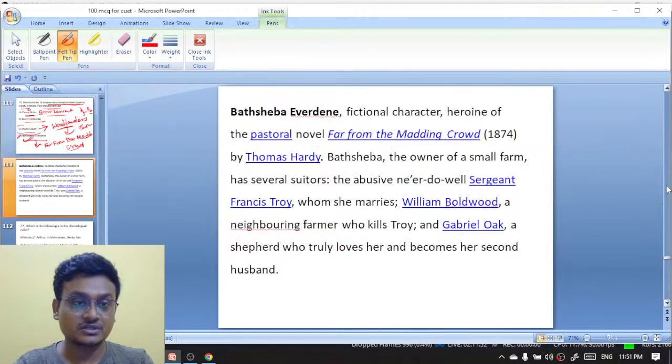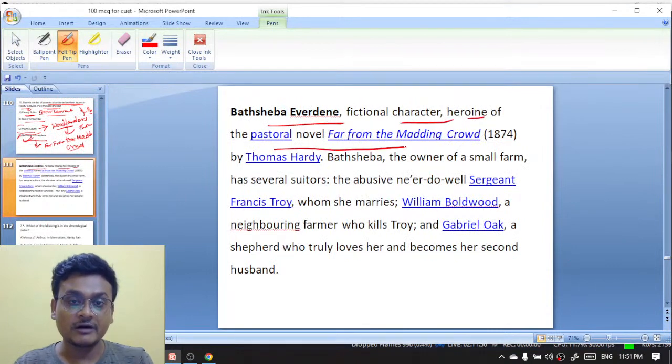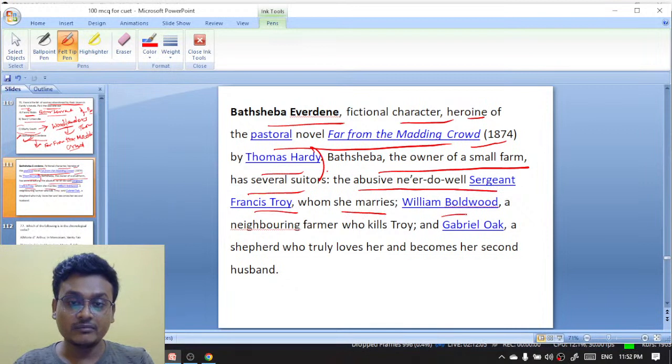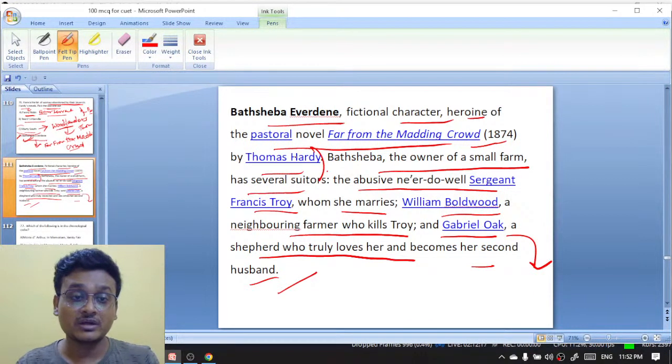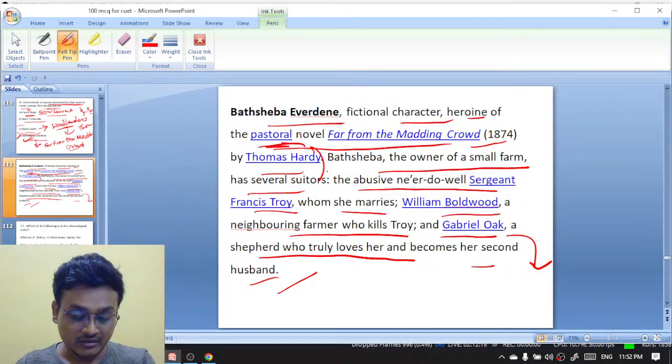Next question. Oh, sorry, here is the explanation for Bathsheba: a fictional character, heroine of the pastoral novel Far from the Madding Crowd by Thomas Hardy. Bathsheba, the owner of a small farm, has several suitors: the abusive ne'er-do-well Sergeant Francis Troy, whom she marries; William Boldwood, a neighboring farmer who kills Troy; and Gabriel Oak, a shepherd who truly loves her and becomes her second husband. So Gabriel Oak was an important character, a shepherd in Far from the Madding Crowd, and it's a pastoral novel. Marty South appears in Woodlanders by Thomas Hardy.